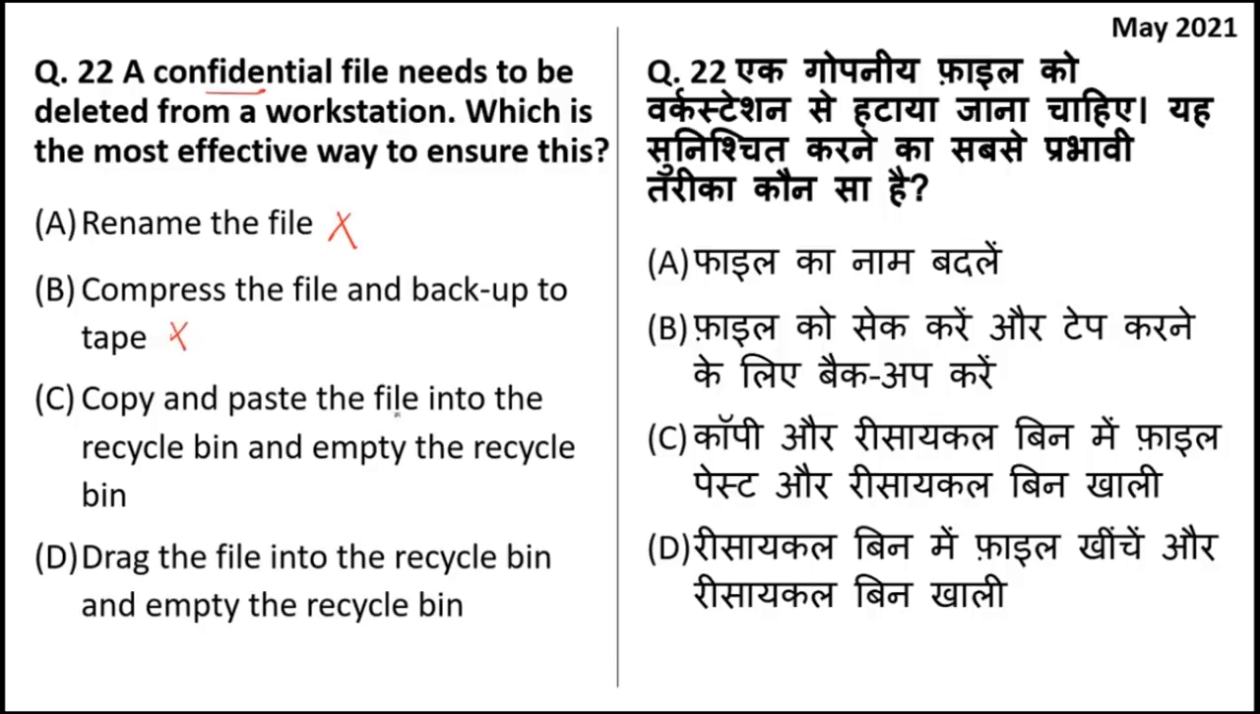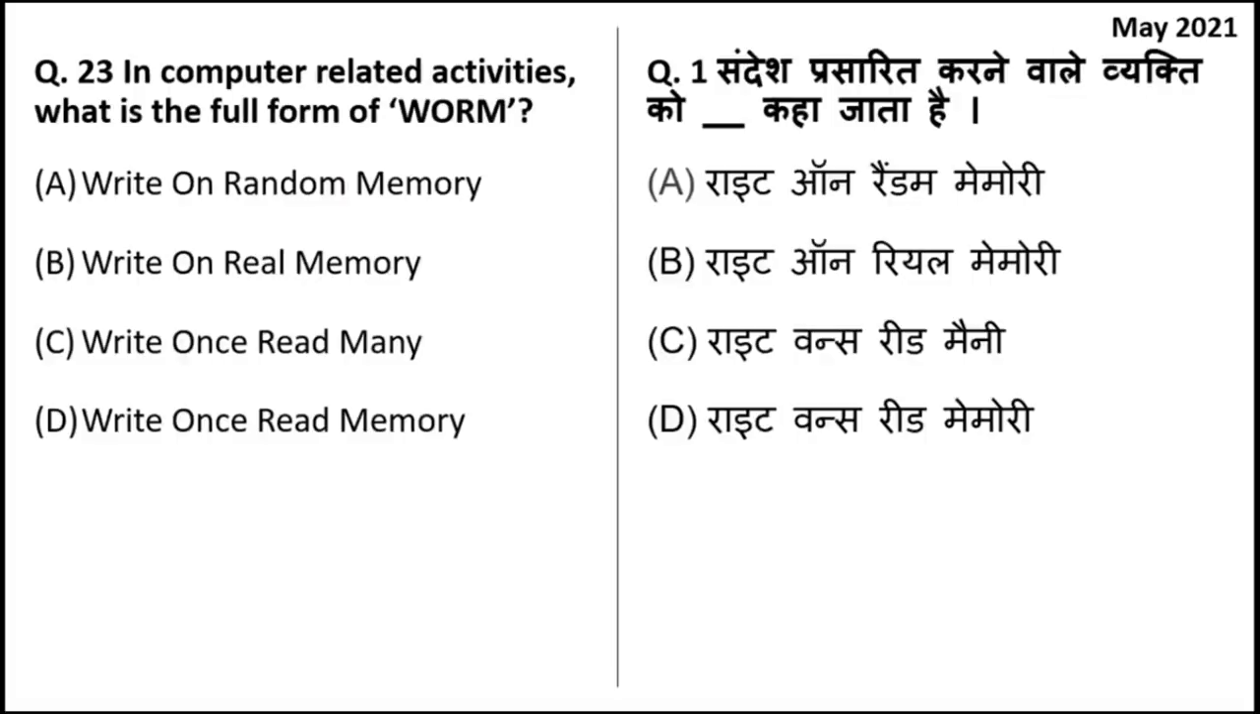Copy and paste the file into the recycle bin and empty the recycle bin. So if you copy and paste it, there will be an original file already present, even if you empty the recycle bin. But if you drag the file into the recycle bin and then delete it, then the file will be deleted permanently. So D is the most effective way, or the best way to delete a confidential file.